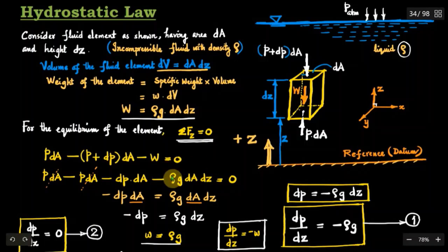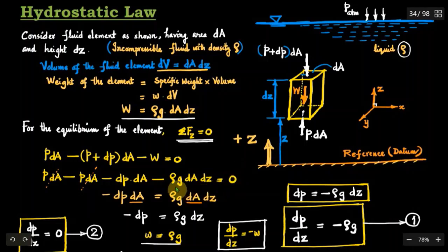When you open this bracket, P plus dP into dA, it will be minus P dA minus dP dA. So we have a P dA in the front, and P dA and P dA will be cancelled. So what we get is minus dP dA minus rho g dA dz equal to 0.